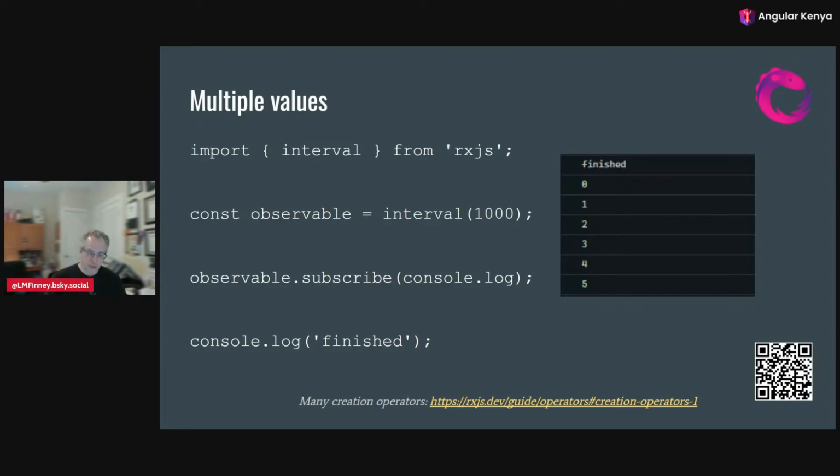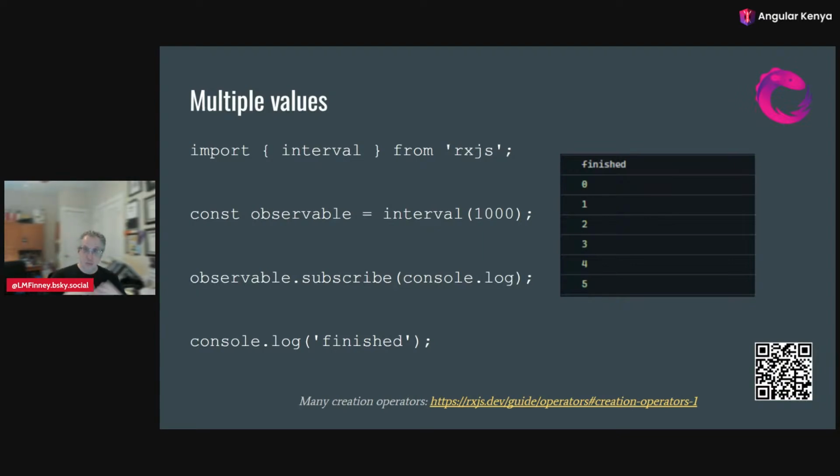So here we have this observable. I'm going to subscribe to it and console log. And now you see the values 0, 1, 2, 3, 4, 5 that will continue after that. And those are coming from this observable. But notice that finished actually gets emitted ahead of it, above it.